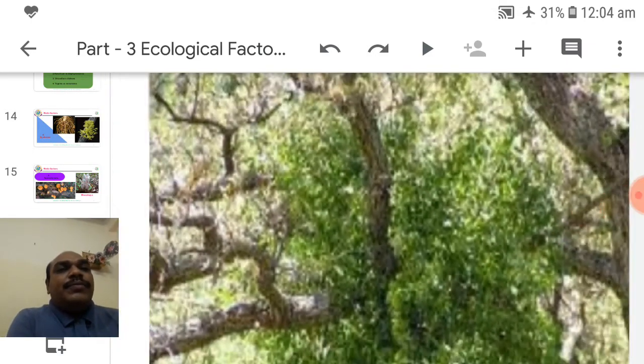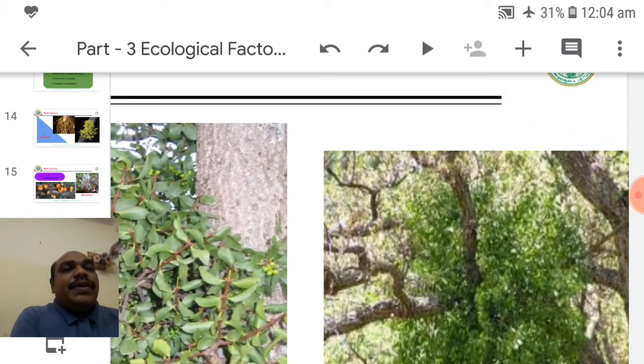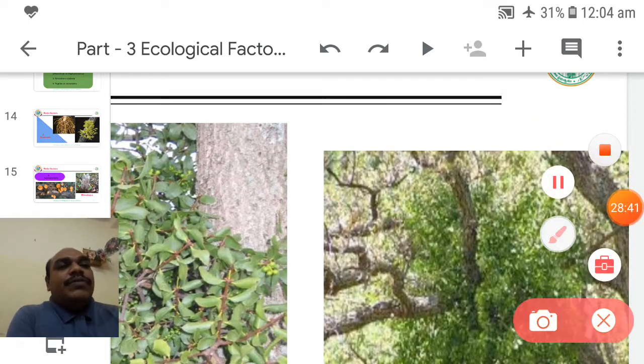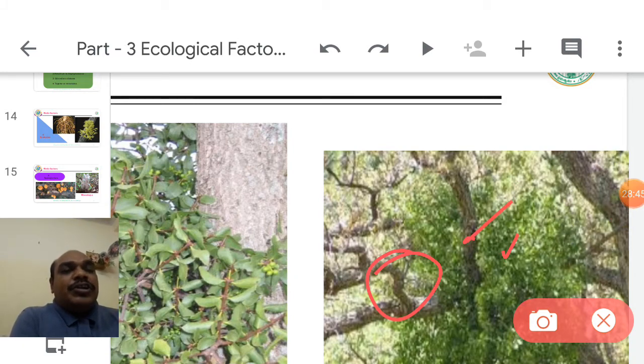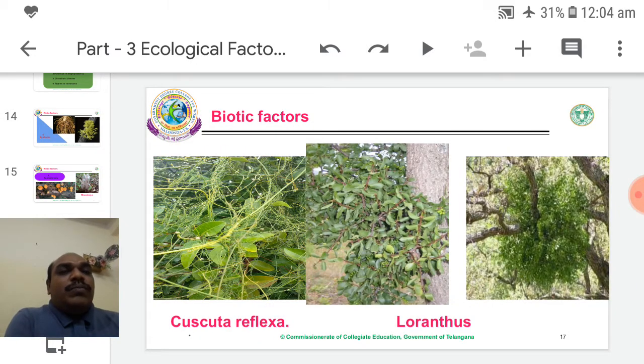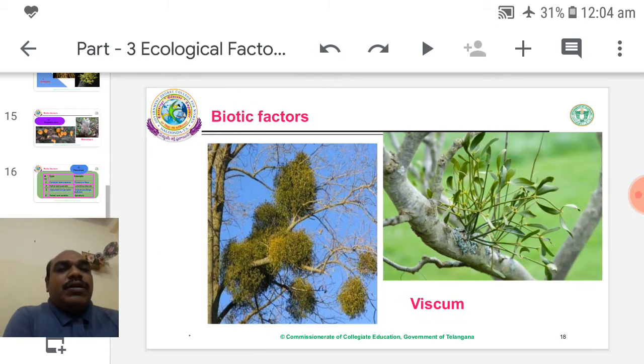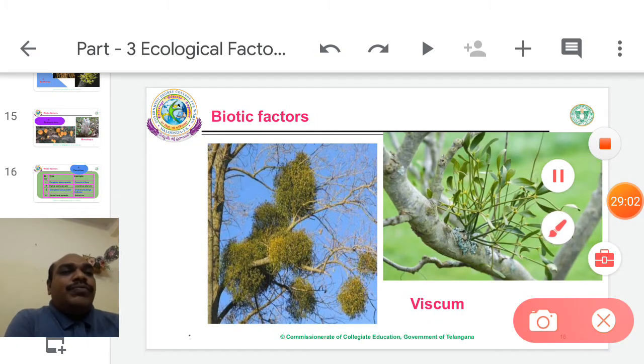Observe here, this is another plant, a woody tree, and this plant grows over the stem of that woody tree. These parasites grow on the stem but are partially dependent on it. Complete and partial stem parasites, examples: Cuscuta, Loranthus. One more example, Viscum.